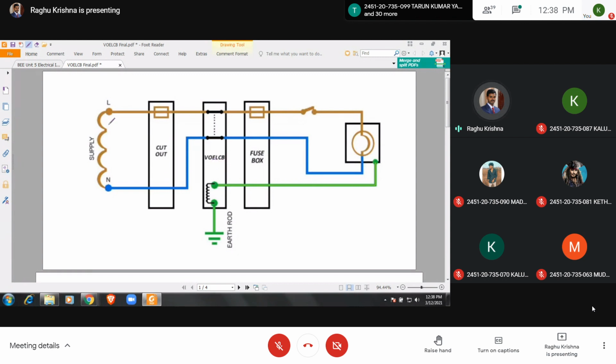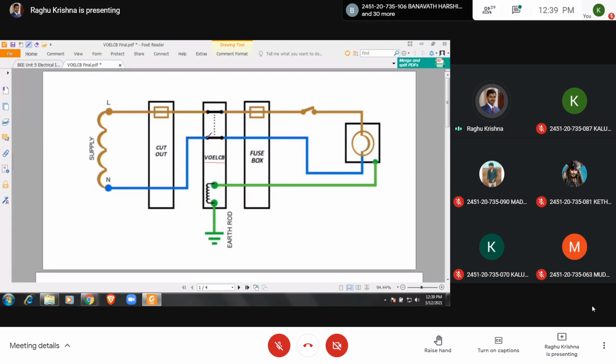Here we have the supply, with the line and the neutral. In addition we have a cutout and fuse box, in addition to this voltage operated earth leakage circuit breaker. Let us see the main function of the VOELCB.